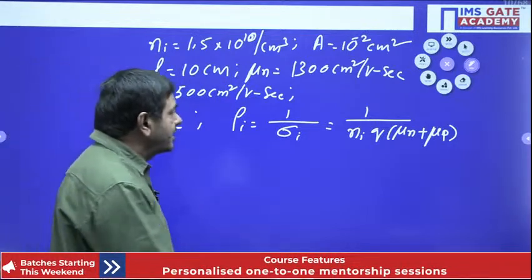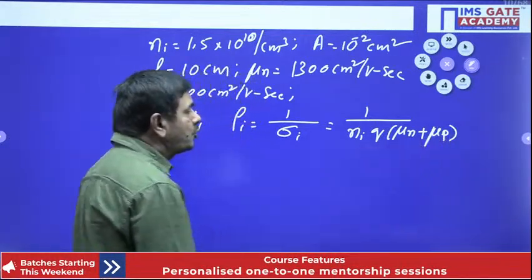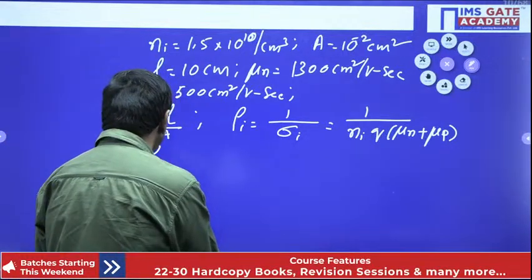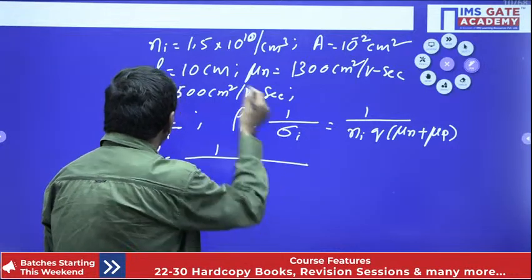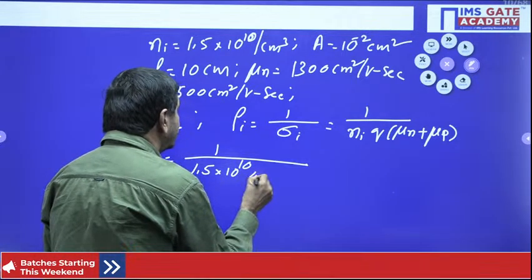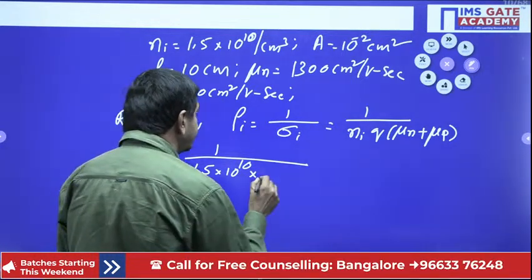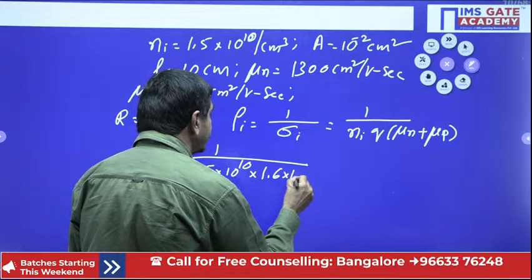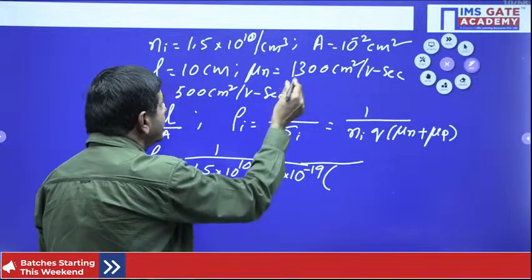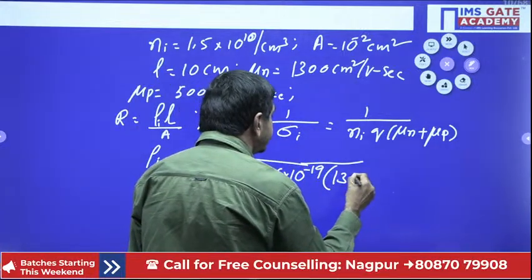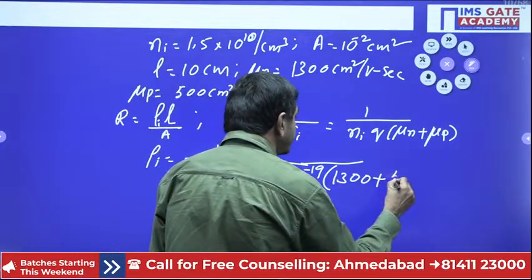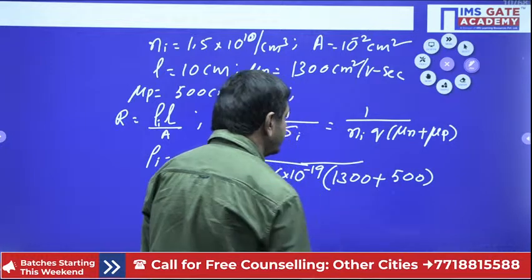We know very well what Ni is, given. Mu n is given, mu p is given, and the Q value we know. Then we can get rho I directly. How to get this rho I? I will find 1 by Ni equal to 1.5 into 10 power 10. The value of Q is the charge, 1.6 into 10 power minus 19. And the mobility of electrons, I can note down 1300 here. Mu p is 500 here.